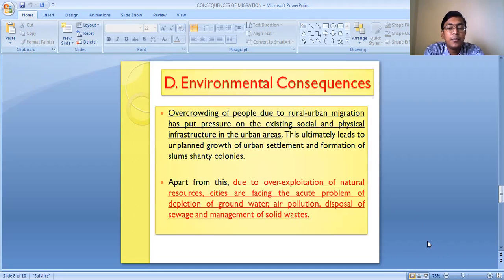The next is the environmental consequence. The environmental consequence of migration is another vital consequence of migration, because when people migrate, not only do the economy, the demography, or the social setup change, but they also have an impact on the environmental conditions. They also cause some changes in the environment.